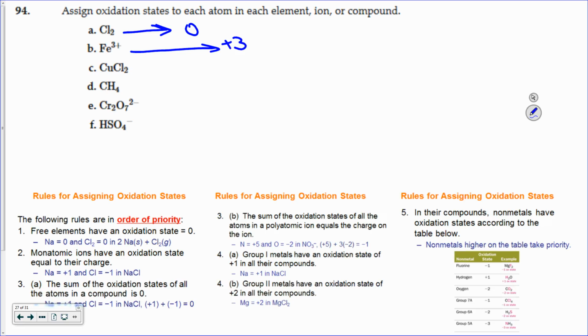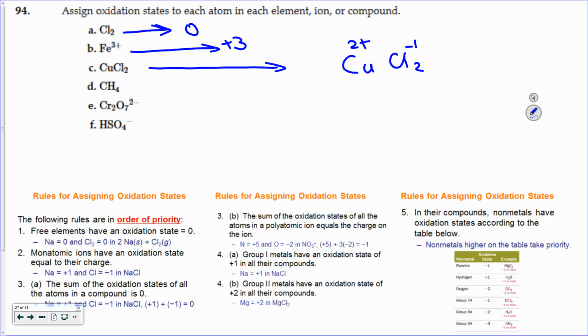All right, so I've got all the rules written below us to remember. In CuCl2, what takes priority? Chlorine. Copper is a transition element in the middle of the periodic table, so its oxidation state is going to be determined by what it's paired with. So the chlorine has a value of what then? Okay, so the chlorine's a -1. There's 2 of those. What does that mean the copper has to be? It's got to be +2.